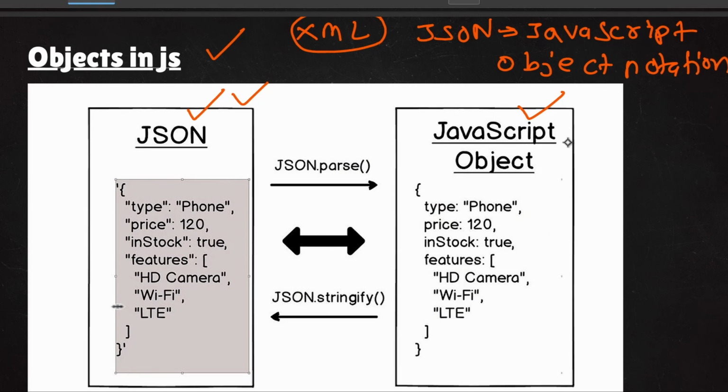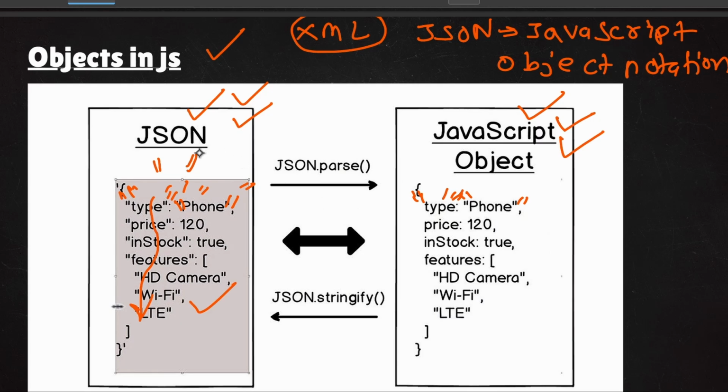It is different from the JavaScript object. Up to now what we have shown is the JavaScript object, but JSON is somewhat different. So what is the difference? In a JavaScript object you will not put quotes on the keys, only on values that are strings. But in JSON you will mention quotes on both sides. All the keys are definitely required to be in this format, and if a value is a string, it is mandatory to use this format. So this is JSON.